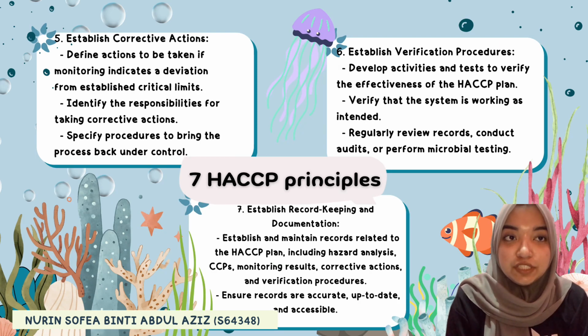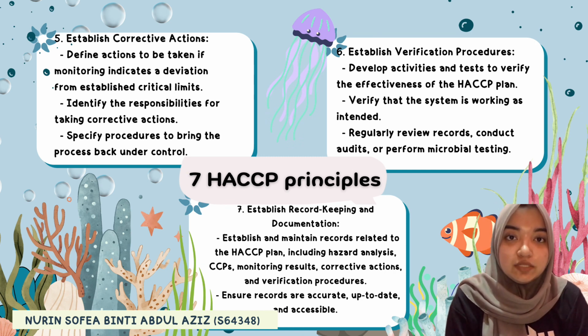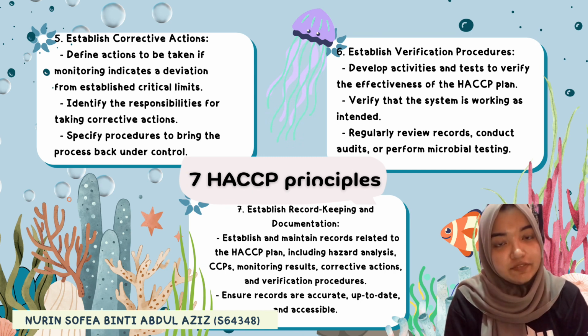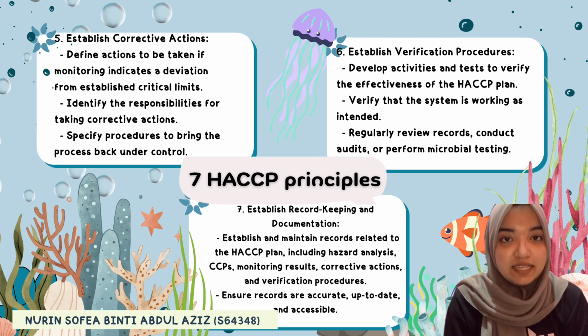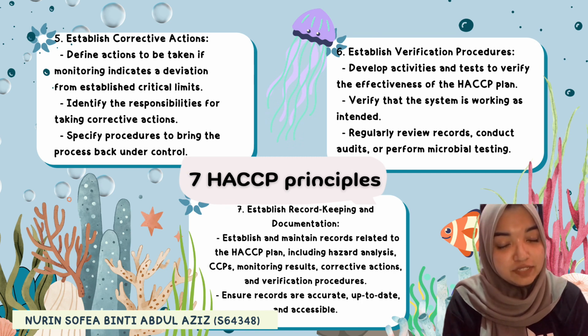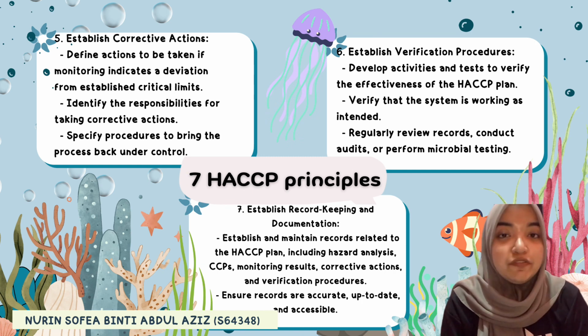Next is establish corrective actions, which means we have to identify the responsibilities for taking corrective actions. We have to specify procedures to bring the process back under control. Next is establish verification procedures. We have to develop activities and tests to verify the effectiveness of our HACCP plan, and we have to verify that the system is working as intended. Plus, we have to regularly review the records, conduct audits, or perform microbial testing.